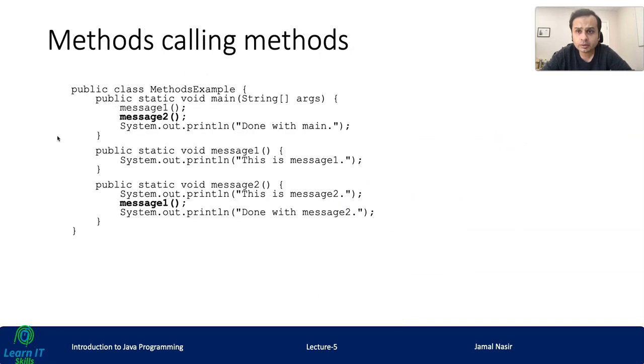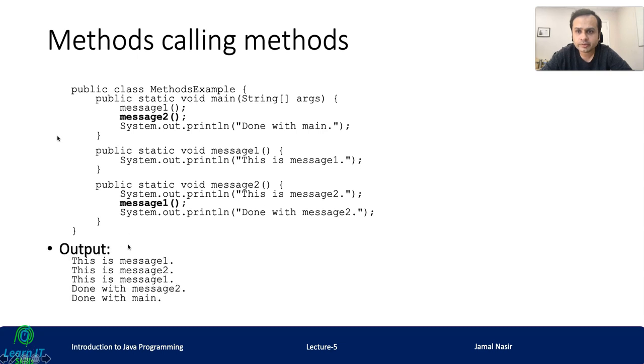We can call methods within other methods. Like in public static void main, we are calling 2 methods. And in message 2, we are calling message 1 again, right? So if we run it and see its output, the output would be like from message 1, we are getting this is message 1.